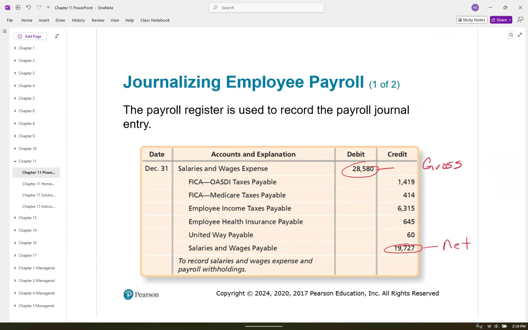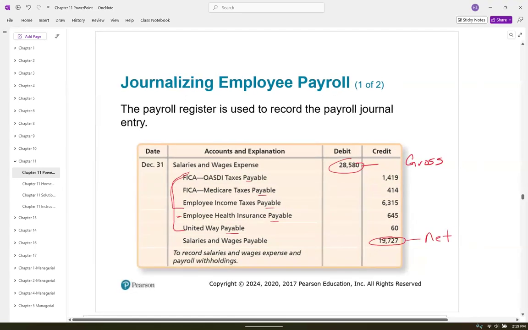All of these other things in between gross and net are payables, payable, payable, payable, payable, because our employer is going to remit these three to the federal government, and then they'll send the employee health insurance premiums to that company, and the United Way, they'll send that. They're acting as a collector for us. Okay.